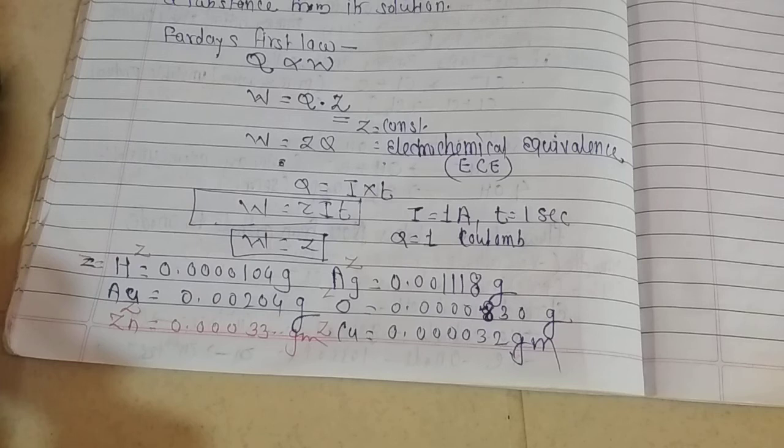This is Faraday's first law. By using this first law, we will solve some examples afterwards. In a similar way, we now learn Faraday's second law.